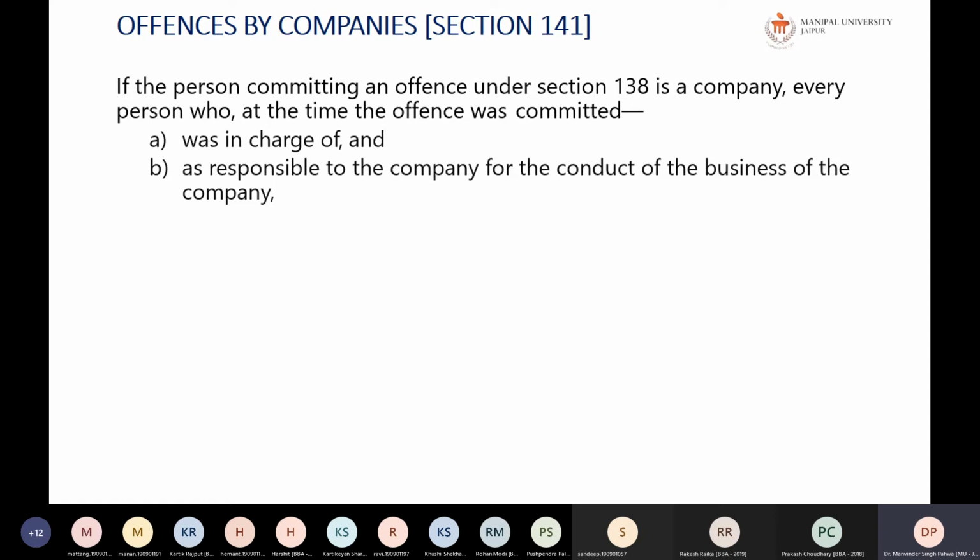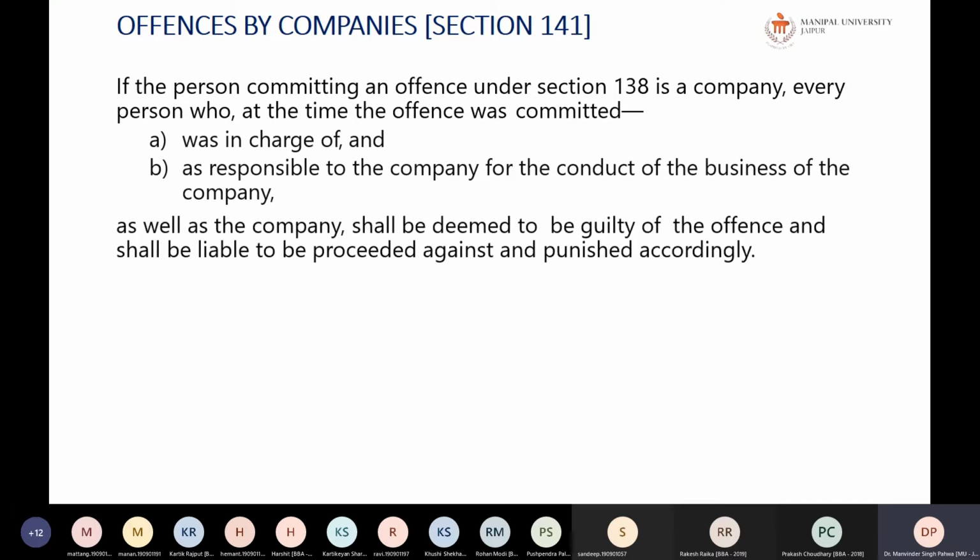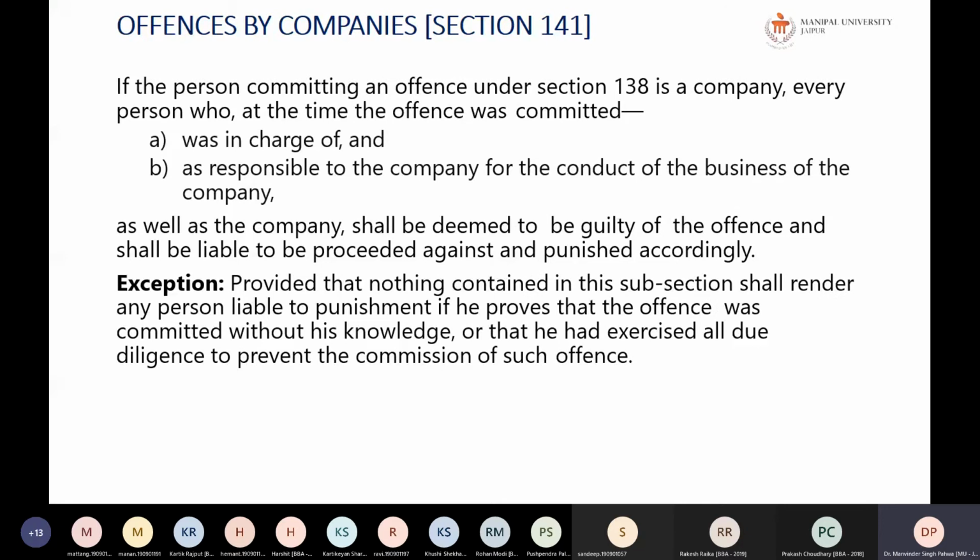Now, what are the offences by a company? If a person committing an offence under section 138 is a company, every person who at the time the offence was committed was in charge of, and responsible to, the company for the conduct of its business, as well as the company, shall be deemed to be guilty of the offence and shall be liable to be proceeded against and punished accordingly. Now there are certain exceptions provided: nothing contained in the subsection shall render a person liable to punishment if he proves that the offence was committed without his knowledge, or that he had exercised all due diligence to prevent the commission of such offence.